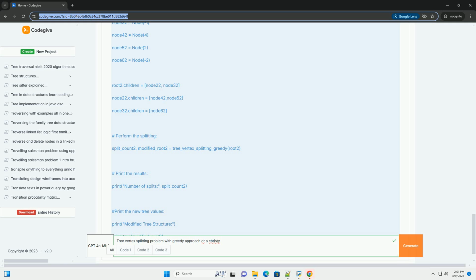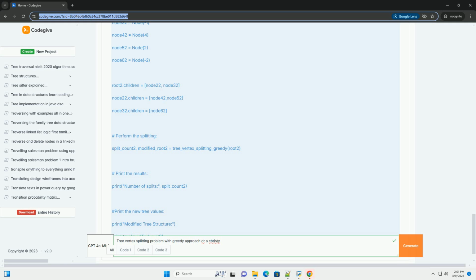Not always optimal: the greedy approach is not guaranteed to produce the minimum number of splits. It's possible that a different splitting strategy, considering a wider scope, could result in fewer splits. Order dependency: the choice of the root node can sometimes affect the outcome, although not always significantly. Potential for unnecessary splits: the greedy approach might split a node even if there's another way to rearrange the values in the subtree without splitting, but that would require a more complex, non-greedy algorithm.